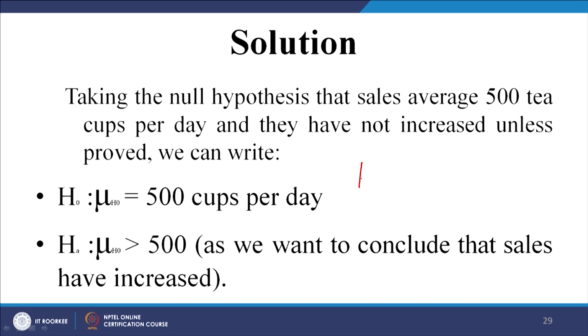So, what I am saying is, my H alternative is that mu is greater than 500, right. This is what I want to check. But on the contrary, what is my null? Now, mu is equal to 500, there is no change. So, this is my null, right.